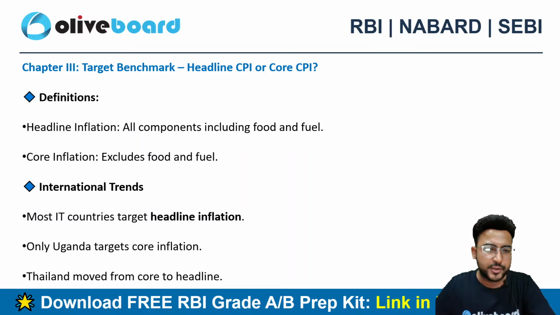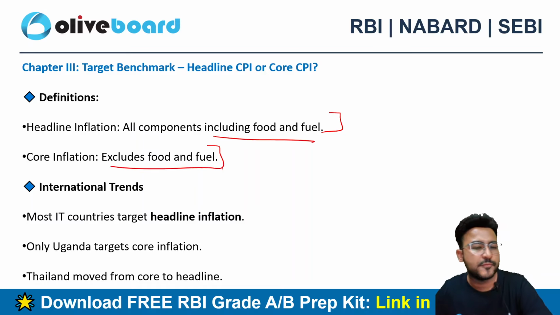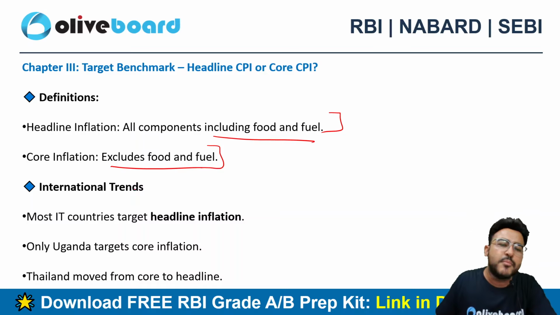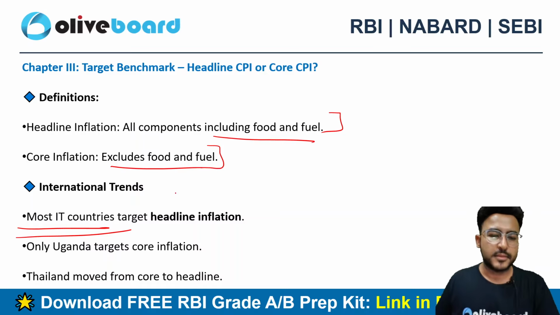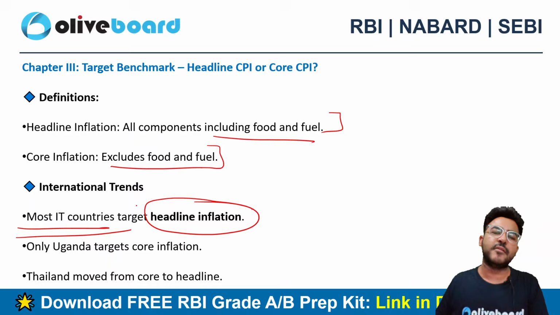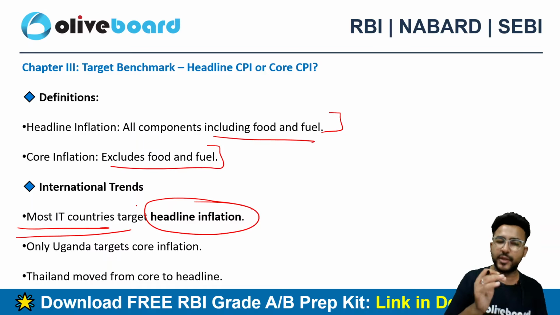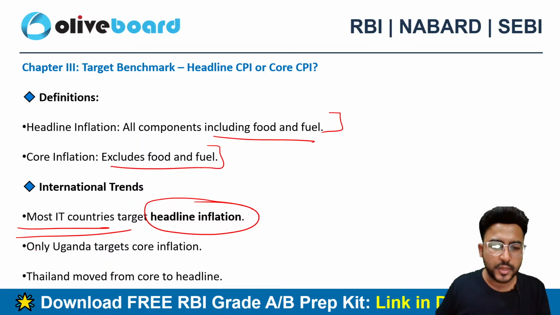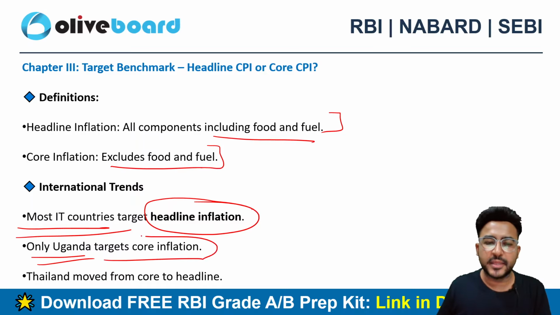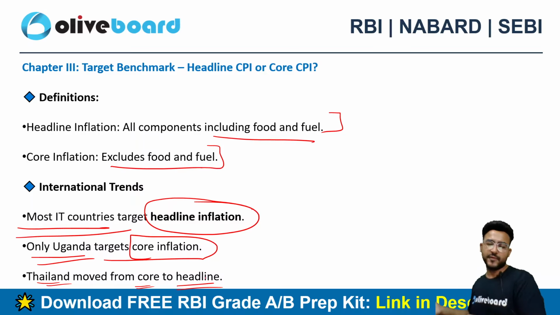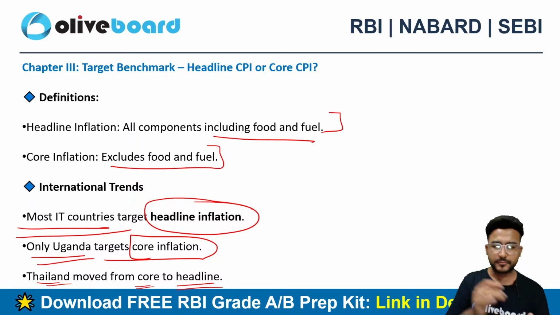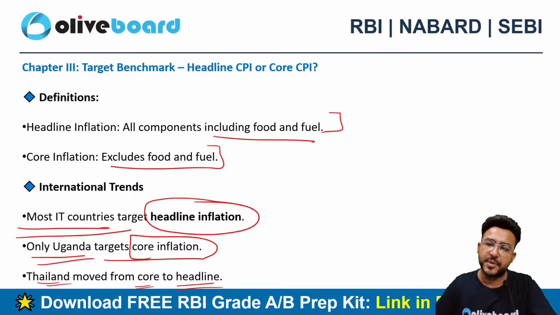Okay guys, so I have already told you about the headline inflation. It is inclusive of food and fuel, and core inflation is excluding the food and fuel prices. In most of the countries, inflation targeting is done on the basis of headline inflation and never on the basis of food inflation. Only Uganda is targeting the core inflation as of now. Thailand earlier used to target the core inflation, but they transitioned to the headline inflation. In India also we are using headline inflation for the targeting purpose.